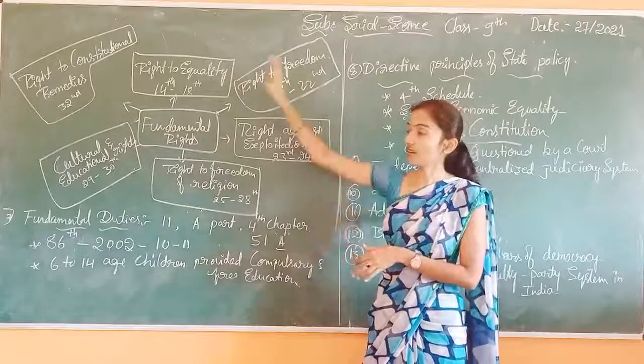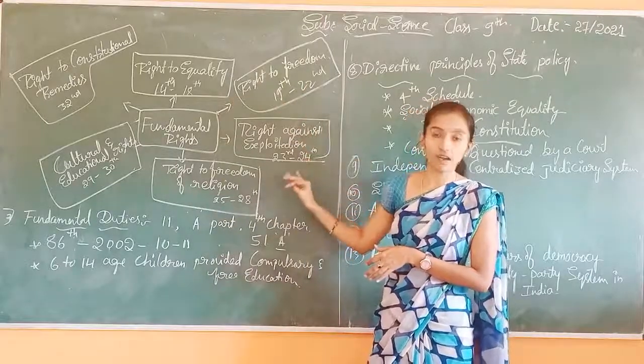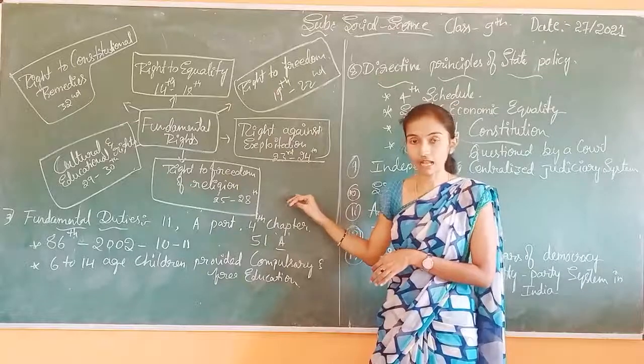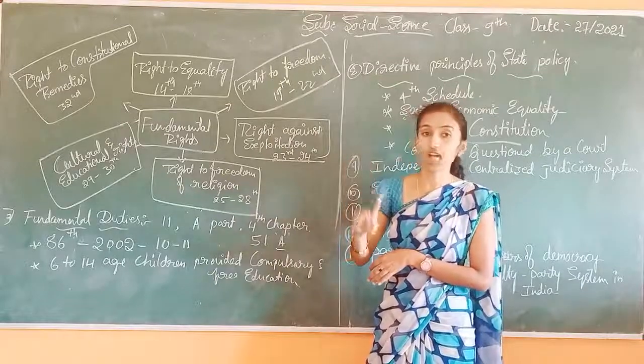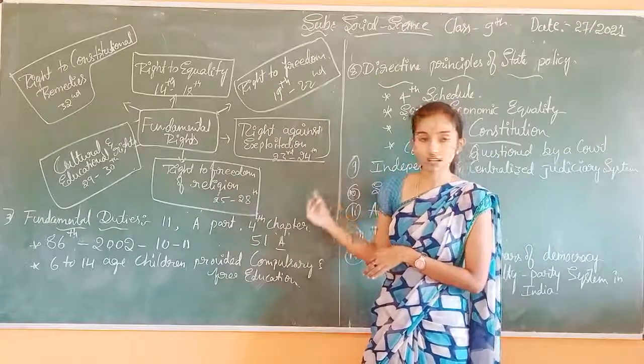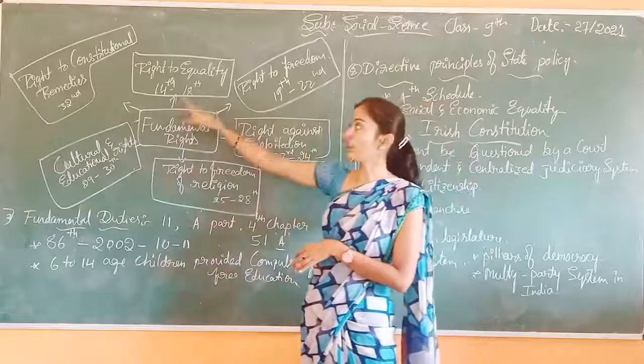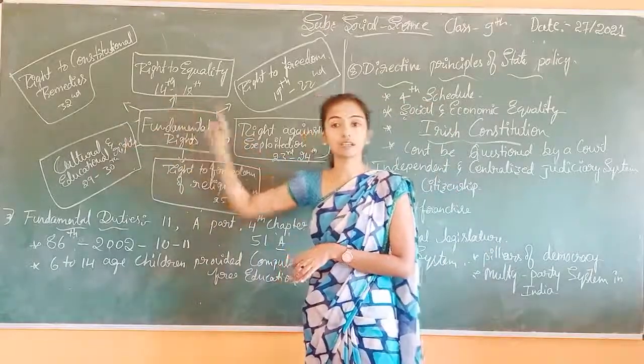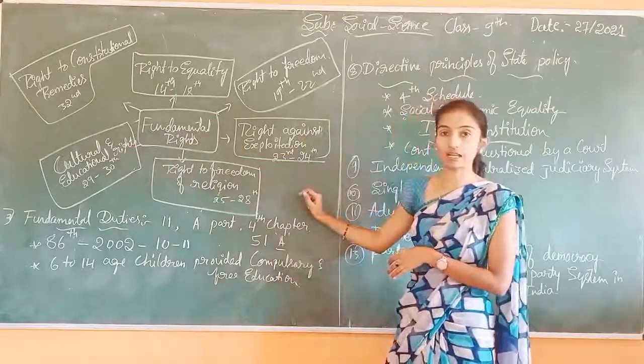So these are all called what? Fundamental rights of our constitution. How many are there now? 6 are there now. That is under the articles 14th to 32nd. These are all the fundamental rights.